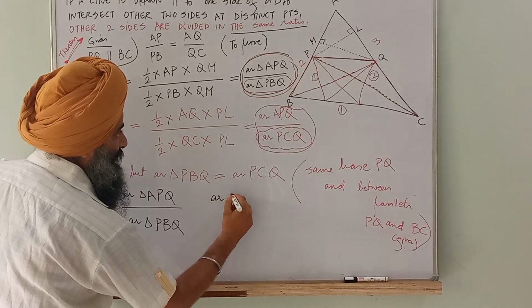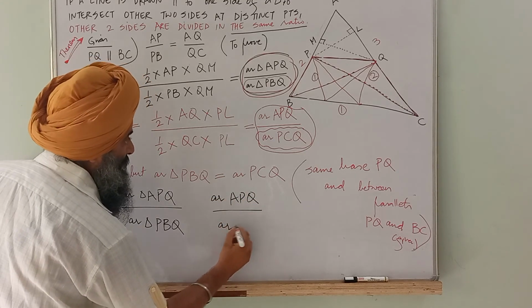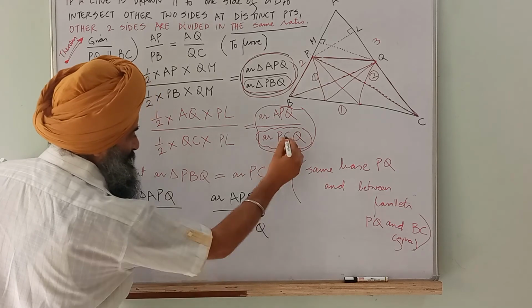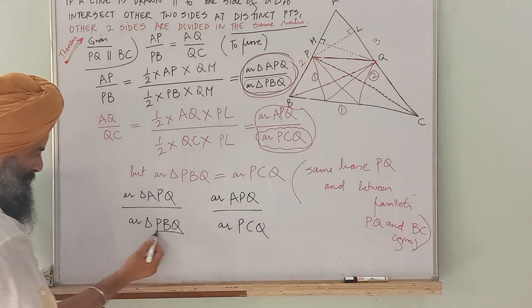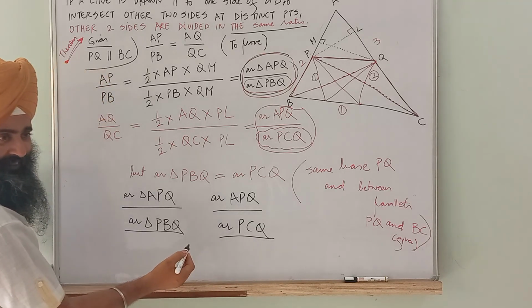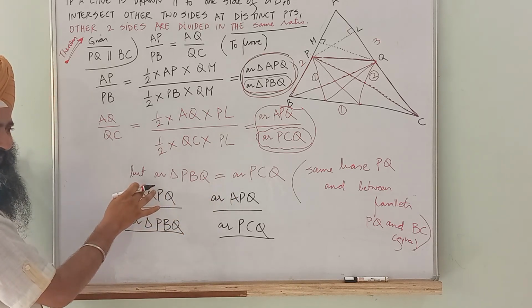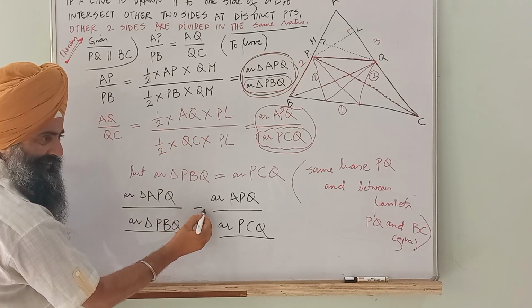Here area of APQ divided by area of PCQ. Area of PBQ I have proven is equal to area of PCQ. So the denominators are same, numerators are also same. That means both are same.